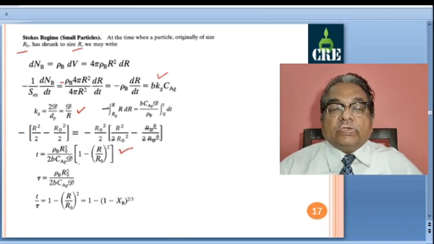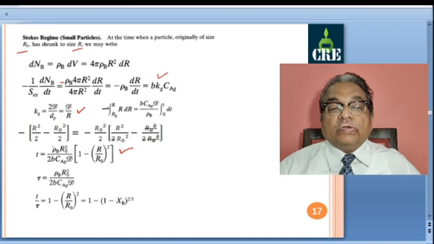So this expression I am getting: t is equal to rho b r0 square divided by 2b cag into d. So this is again diffusivity or diffusion coefficient. Tau, again for r is equal to 0 at time t is equal to infinity, this is equal to 0, so this goes. So tau is equal to rho b r0 square divided by 2b cag into d.